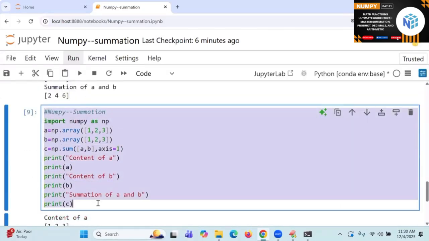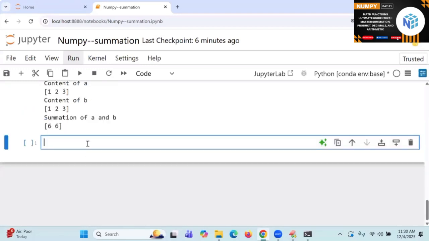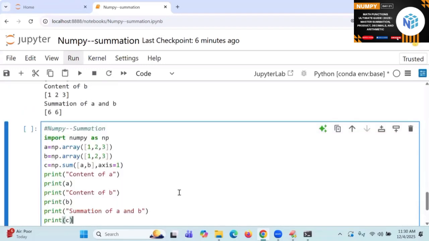Now, no question of confusing here. Go to the place. Here I am writing, add one more value called 4, dot reshape of 2 comma 2. And don't think too much about it. It is so easy to understand.